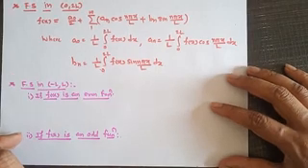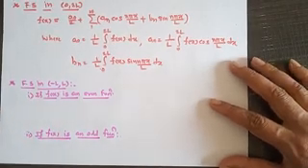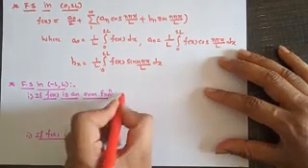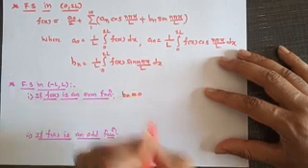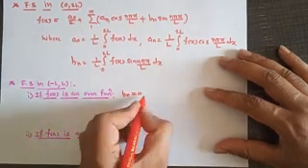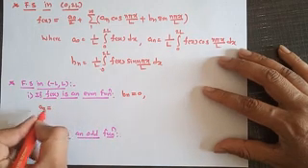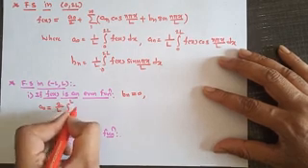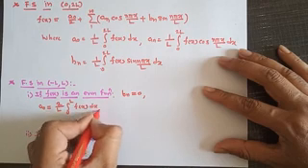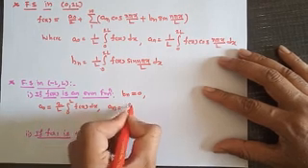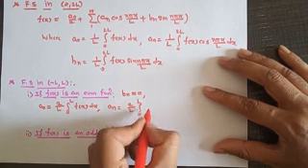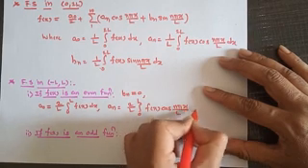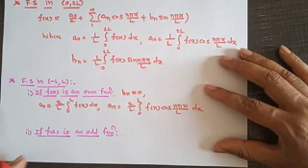If the interval is minus L to L, always check for even and odd function. If f of x is an even function, then always the Fourier coefficient Bn is equal to 0. Only we need to calculate a0, which is equal to, instead of 1 by L, 2 by L integration 0 to L f of x dx, and an is equal to 2 by L integration 0 to L f of x cos n pi x upon L into dx.